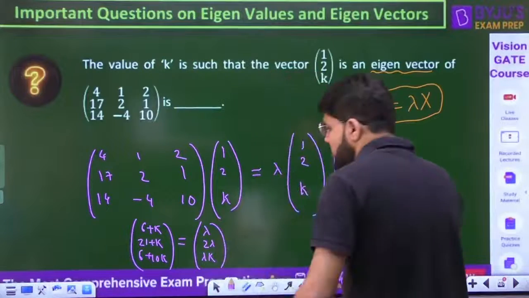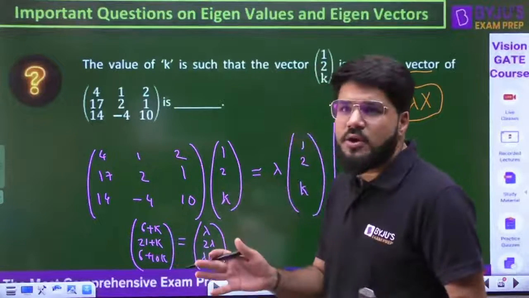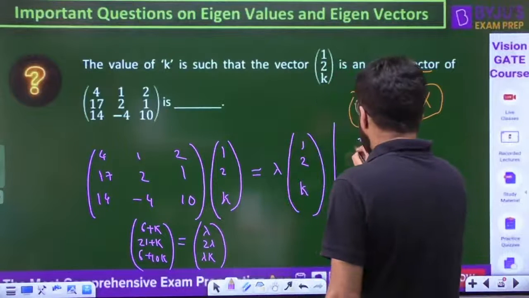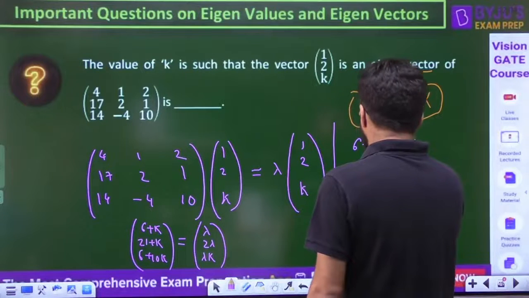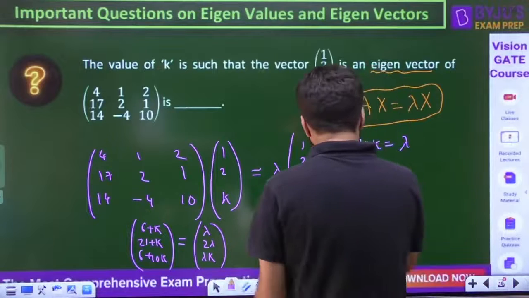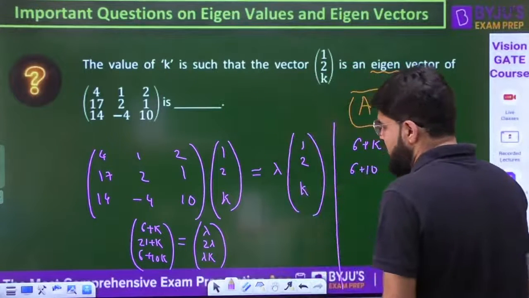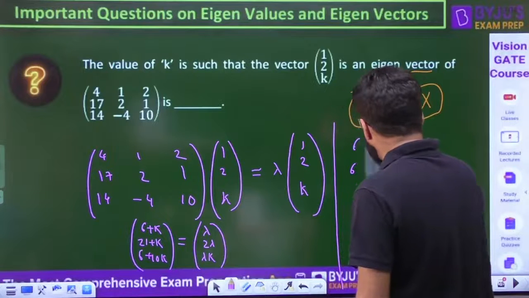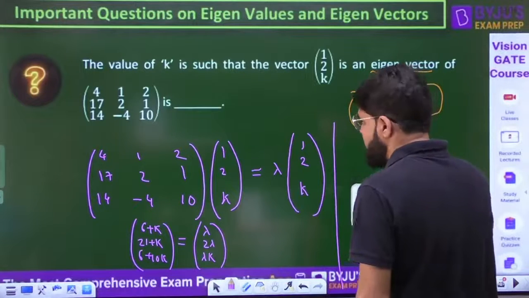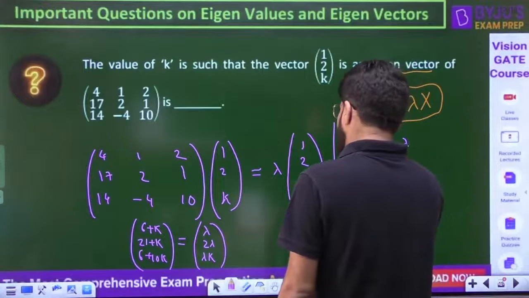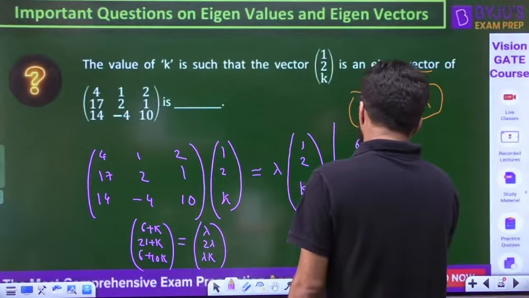Two vectors are equal, so all corresponding elements are equal. So 6 plus k is equal to lambda, and then 6 plus 10k. If you subtract the first and second, you get lambda, it becomes more simple. 6 plus k is lambda, 21 plus k is equal to 2 lambda.